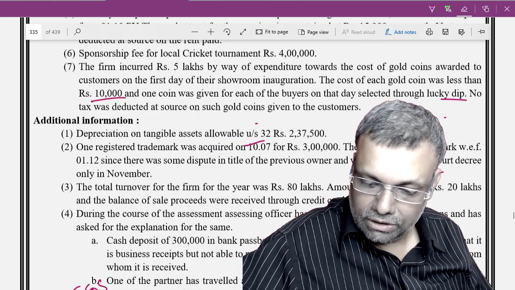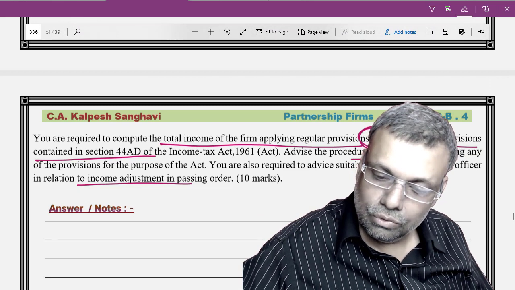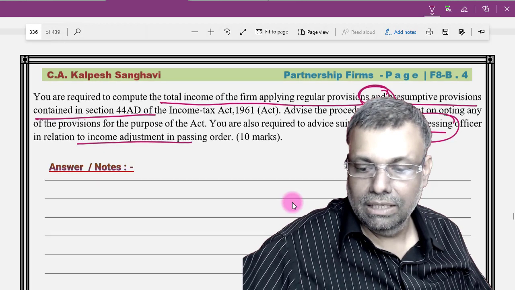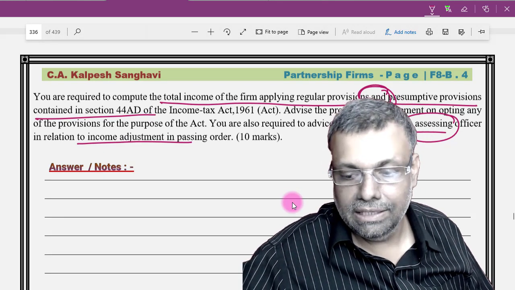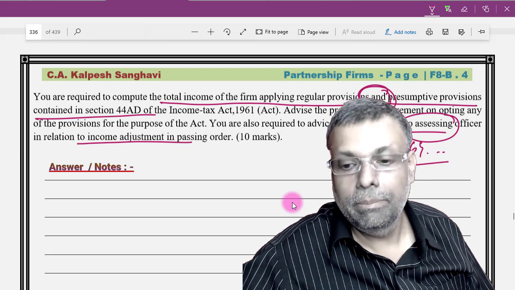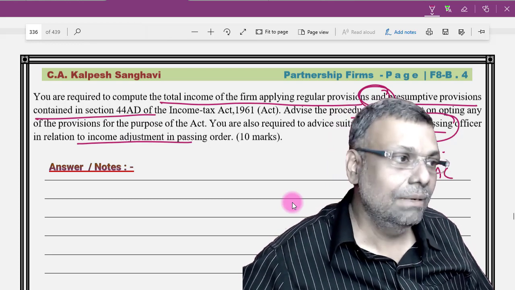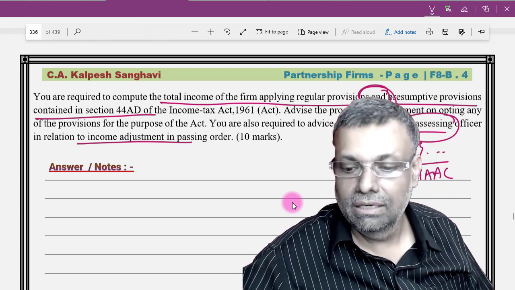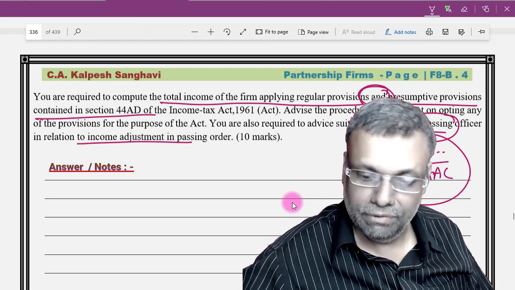This particular question is asking you for advice, no? Your suitable notes and suitable advice given to the assessing officer. So to the assessing officer you will say that you are making the additions of 68, 69, and therefore the penalty of 271AAC can be applicable, which is equal to 10% of the tax on this specified income. That is one of the pieces of advice that you have to give to the assessing officer.